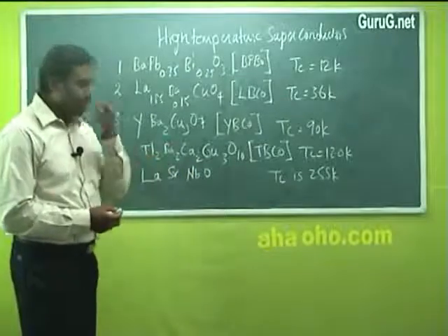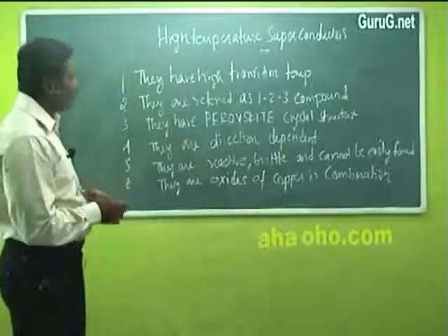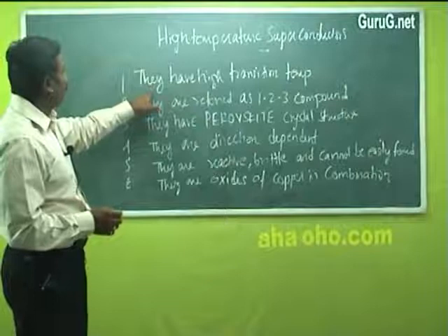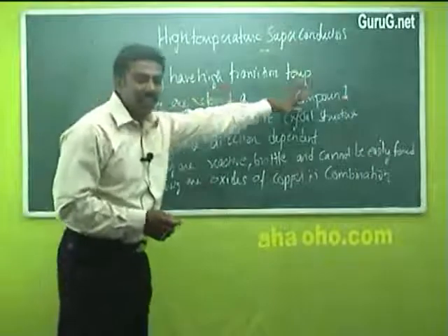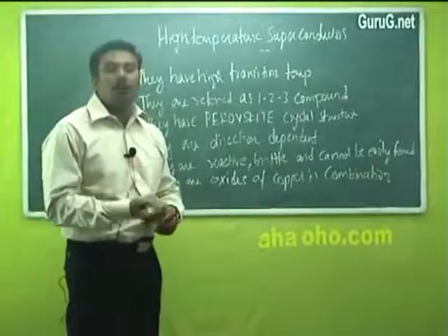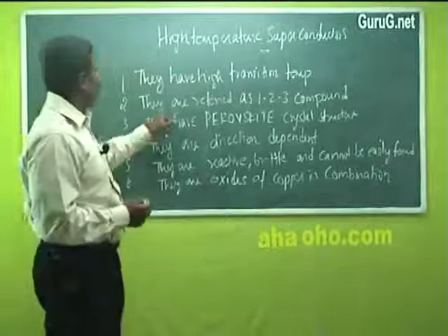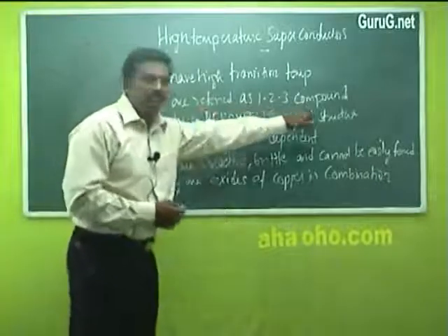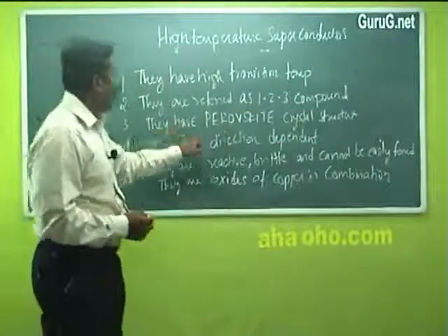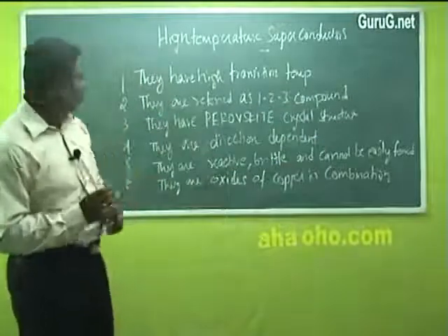So next we'll see the characteristics of high temperature superconductors. They have very high transition temperature. The superconducting materials whose transition temperature is above 12 Kelvin, we call high temperature superconductors. They are referred to as 1, 2, 3 compounds. They have perovskite crystal structure, a peculiar type of crystal structure.